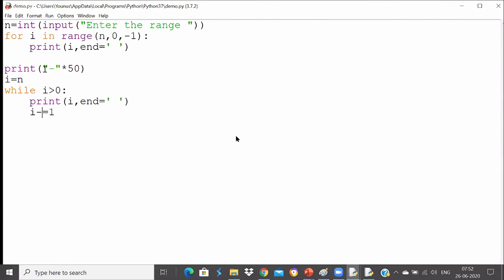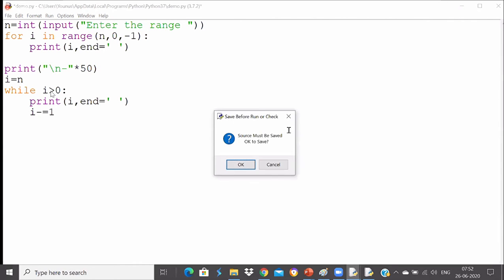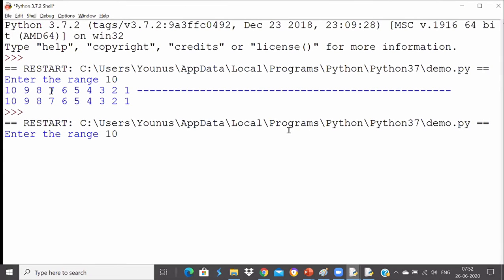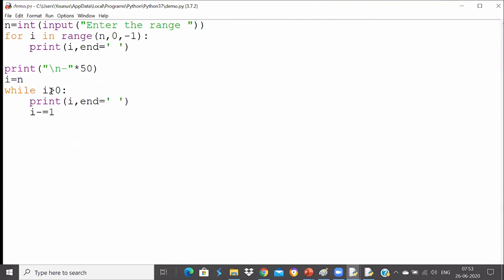But the output is coming on the same line, so I can use backslash n so that it comes on the next line. So I'll run the code again, and I enter the range 10. It's printing 10 9 8 7 6 5 4 3 2 1, and then 10 9 8 7 6 5 4 3 2 1. So this is how you write a for loop, and this is how you write a while loop. Understood? Any questions regarding for loop and while loop?